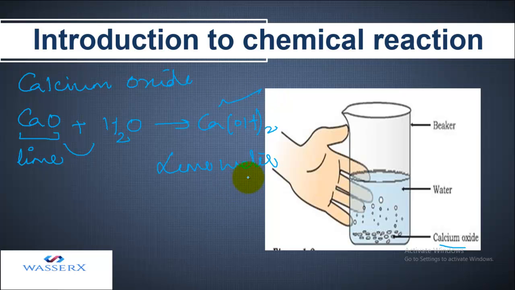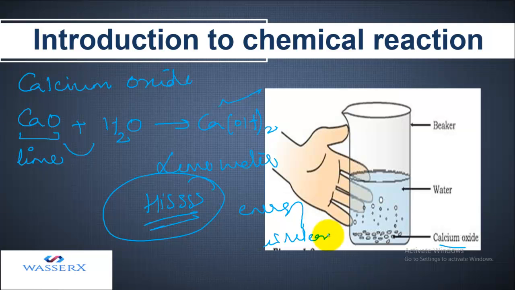So when we are mixing these things, a new substance, lime water, is formed. And in this also, energy is involved. When you're mixing lime with water, you hear a hiss. And this sound indicates that energy is released. The energy is released, and for a while the solution even starts boiling. The heat released is so enormous that it makes the mixture boil. And what product do you get? We get lime water.